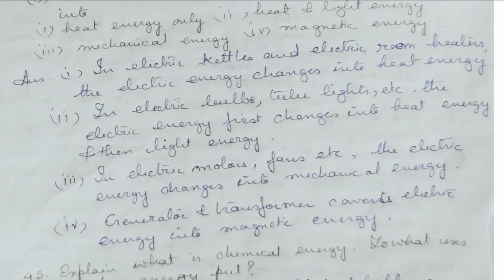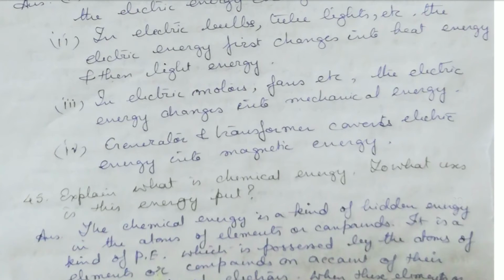In electric bulbs, tube lights, etc., the electric energy first changes into heat and then to light. Then in electric motors, fans, etc., the electric energy changes into mechanical energy. Generators and transformers convert electrical energy into magnetic energy.